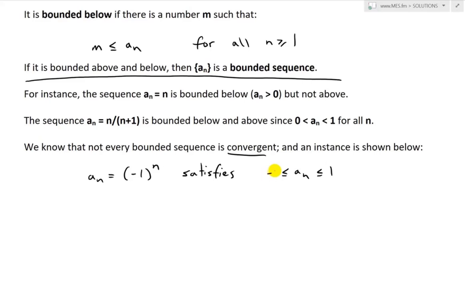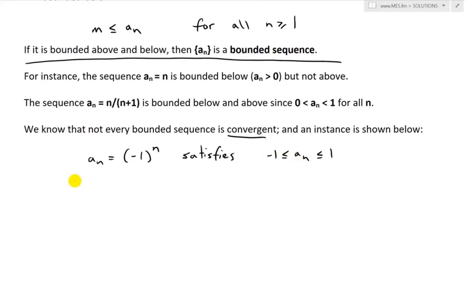But it is divergent, as in Example 6, since it alternates between -1 and 1 and never approaches a limit.